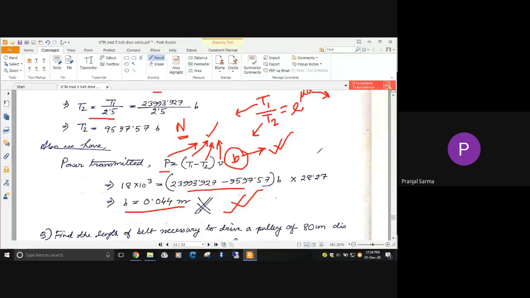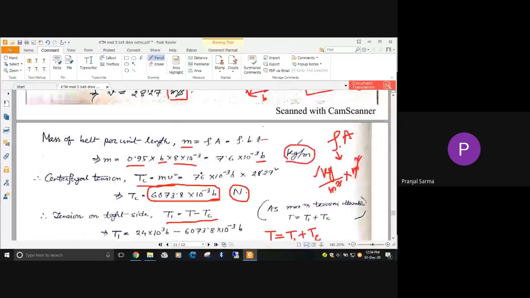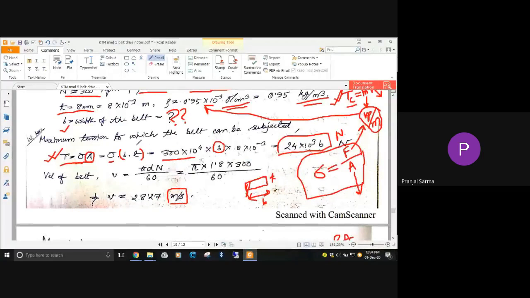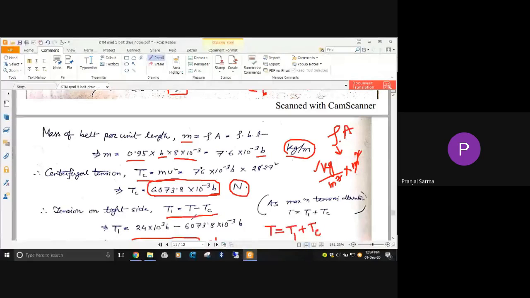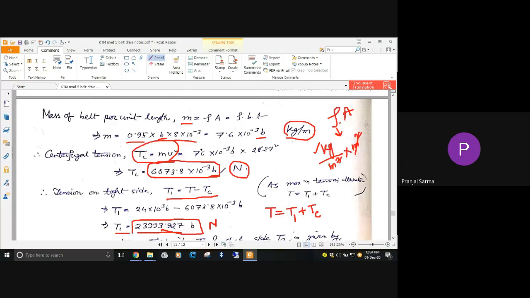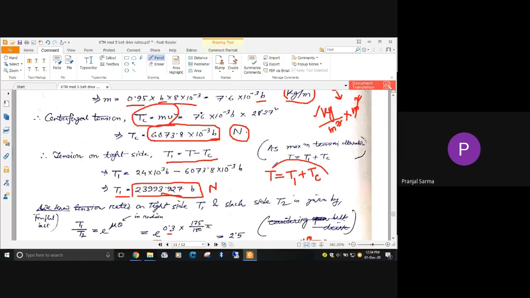It is easy, but you should know the different relationships. In belt design, these relationships always come into the picture and will be very useful. The stress sigma equals T by the cross-section area. Similarly, the velocity you can obtain as pi d n by 60. For centrifugal tension, the mass of the belt per unit length as well as the velocity will be required, using m v square. Similarly, the maximum tension is the tension on the tight side plus the centrifugal tension, if you consider it.